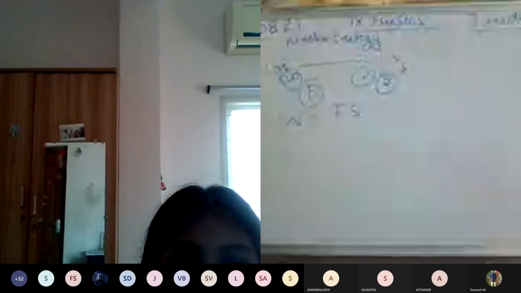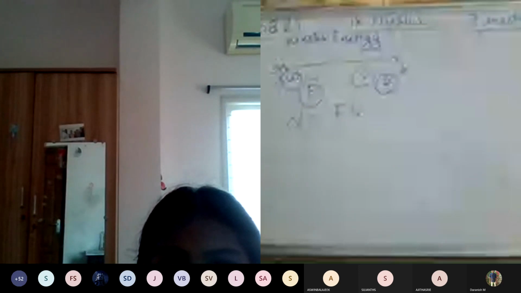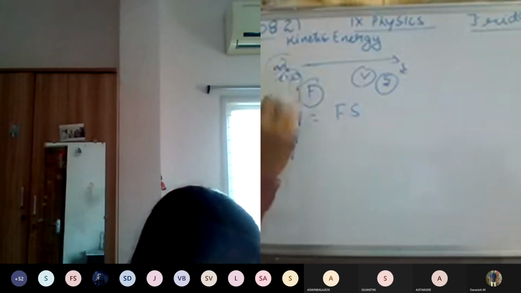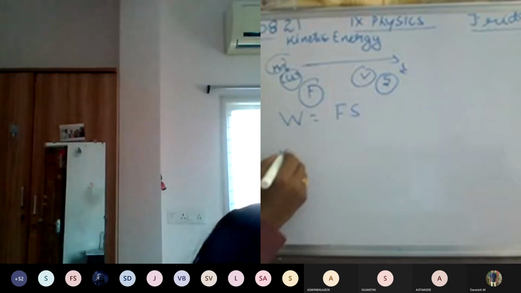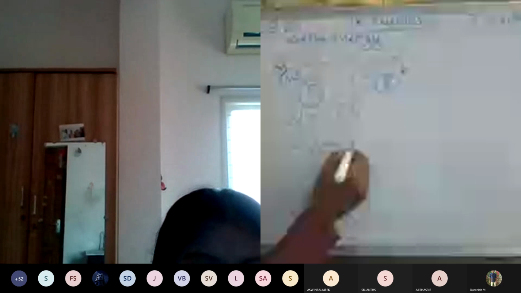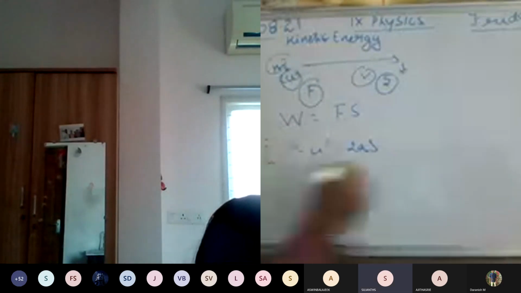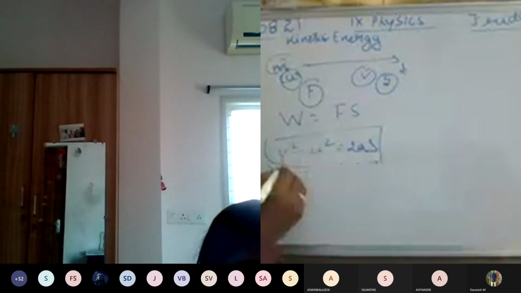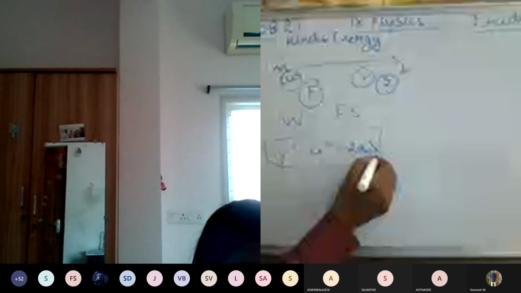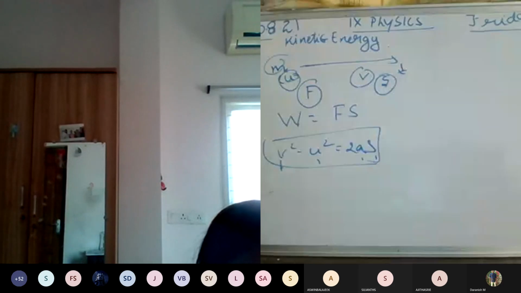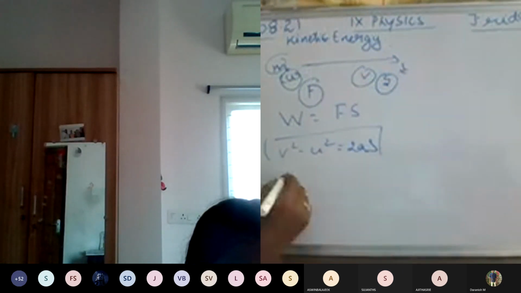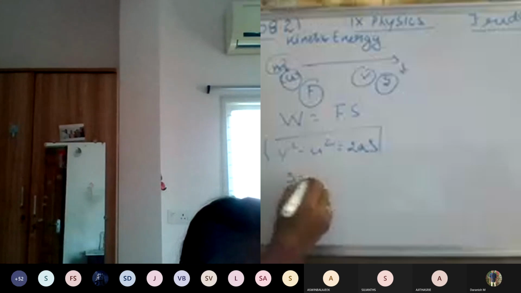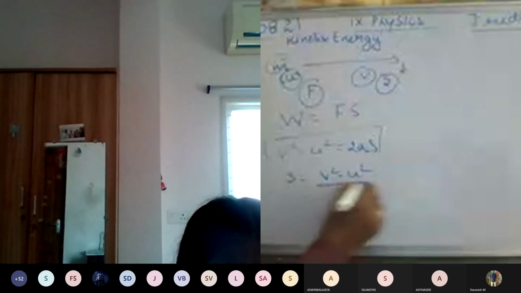In the previous chapter we learned the third equation of motion, v squared minus u squared is equal to 2as. This equation connects the initial velocity, final velocity, displacement and acceleration. From this equation I am going to take the value of s, the displacement. So s is equal to v squared minus u squared by 2a.